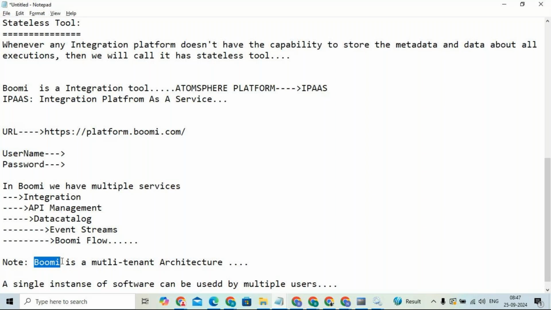Multiple users have their own boundaries and their own security. Boomi creates the security, and they can use their own accounts.